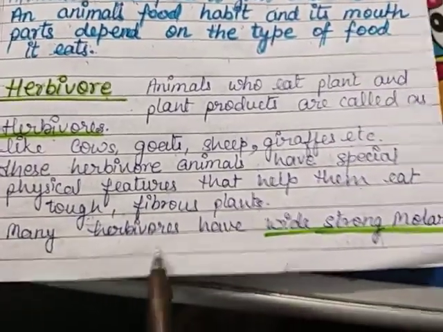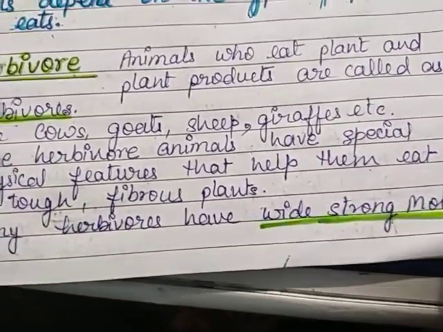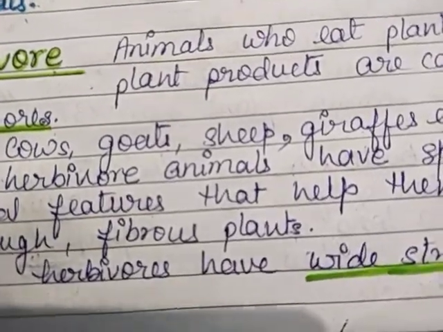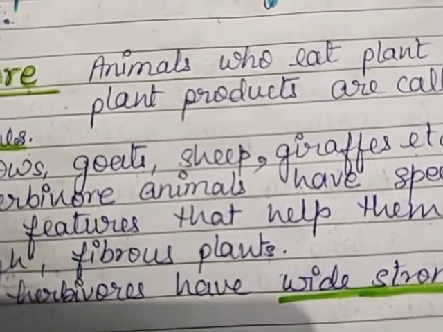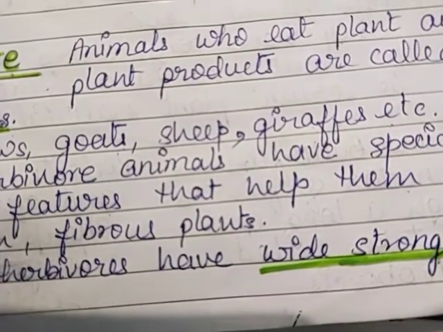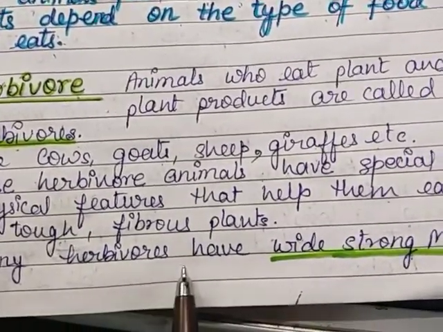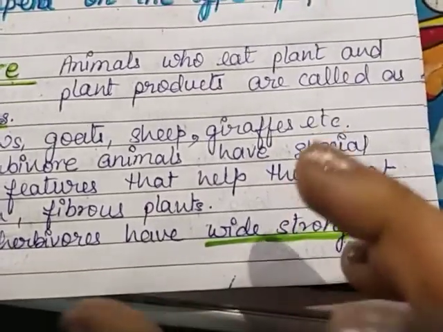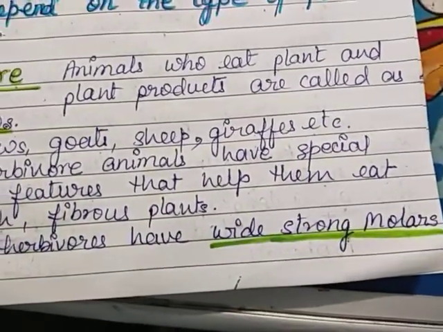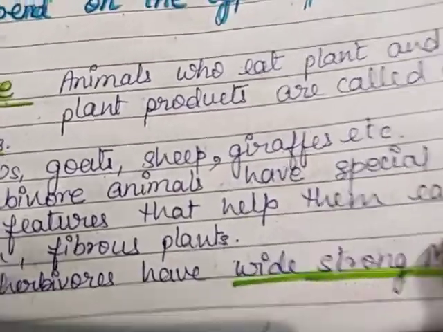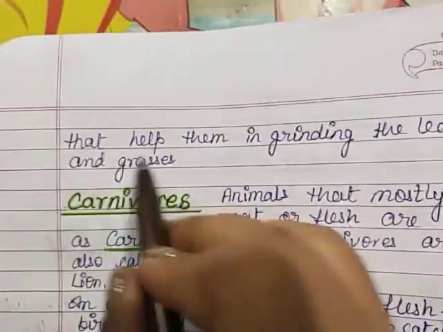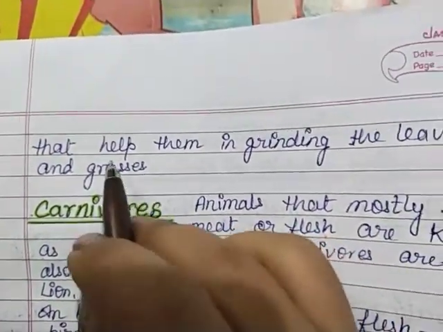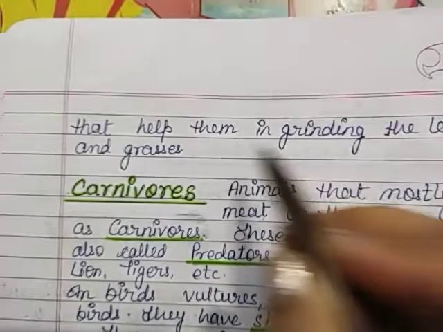Many herbivores have wide, strong molars. Do you know the types of teeth, children? Incisors, canines, molars and premolars. These are the four varieties of teeth. So all the herbivore animals have wide, meaning broad and stronger, molar teeth. This is a special quality of herbivores: stronger and wider molars help them in grinding the leaves and grasses.